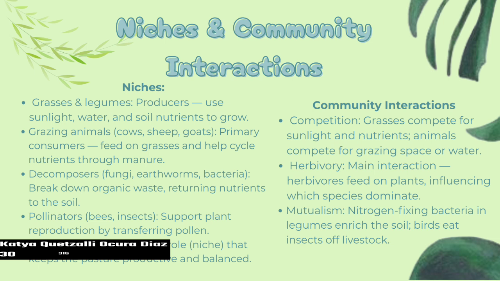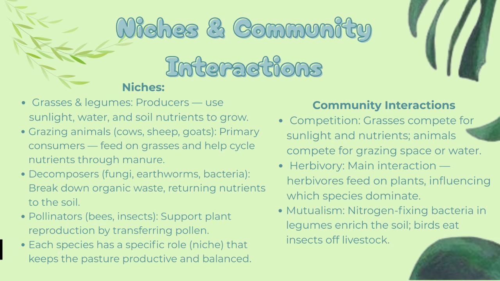Community interactions. Competition: grasses compete for sunlight and nutrients, and animals compete for grazing, space, or water. Herbivory: herbivores feed on plants, influencing which species dominate. Mutualism: nitrogen-fixing bacteria in legumes enrich the soil, and birds eat insects off livestock.